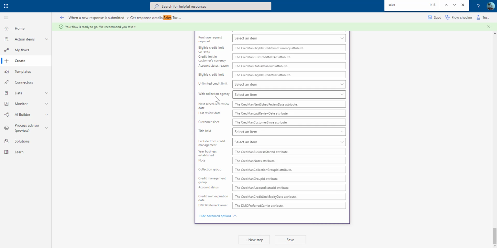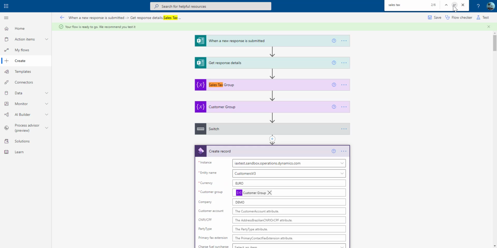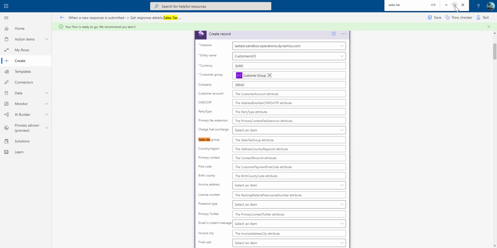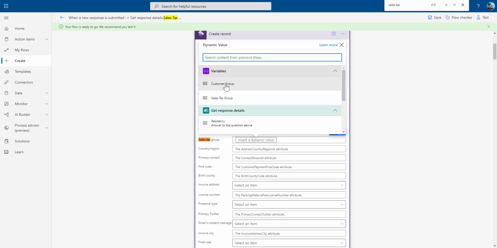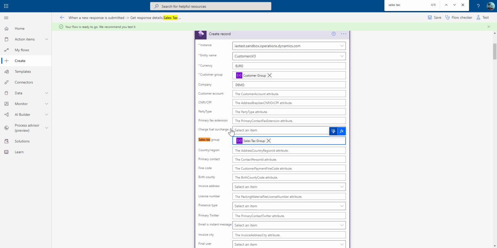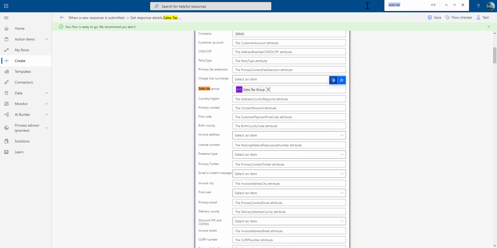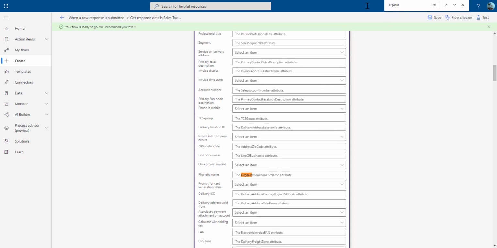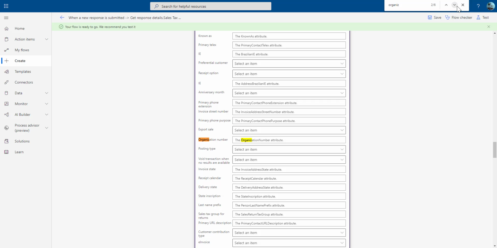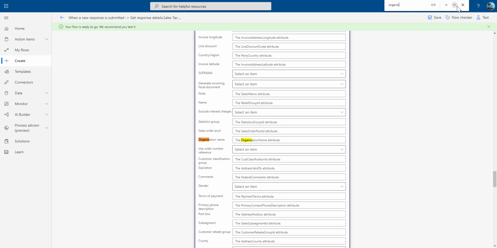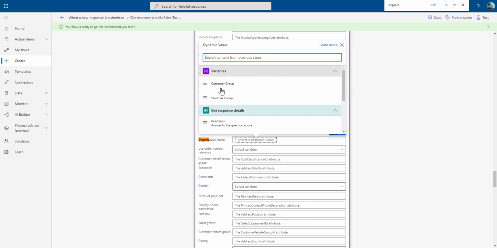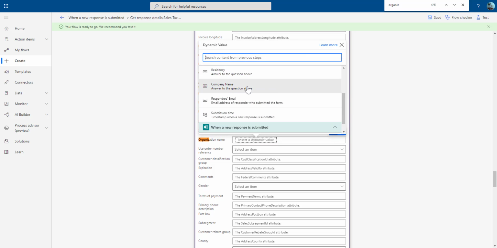So let's look for the sales tax group. The sales tax group comes from the variable sales tax group, and the organization name comes from the form, and this is the company name.